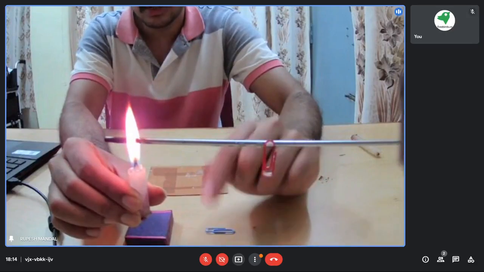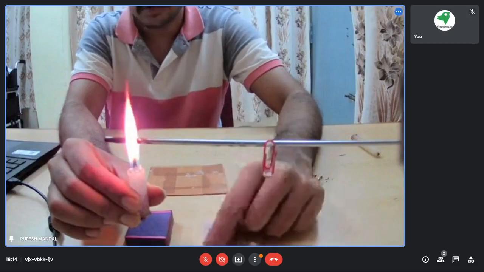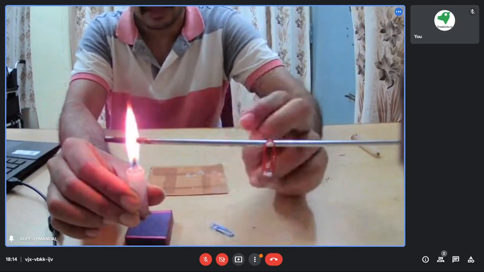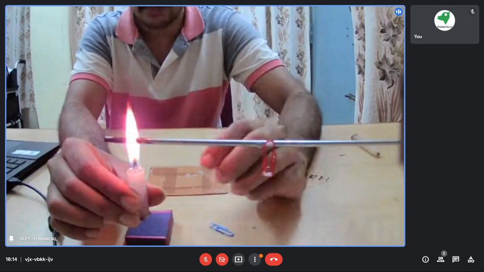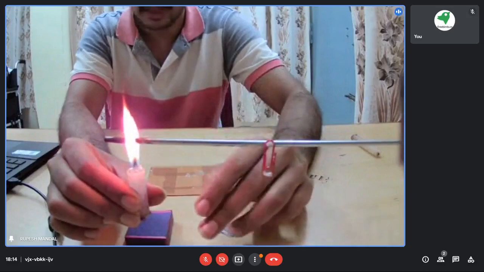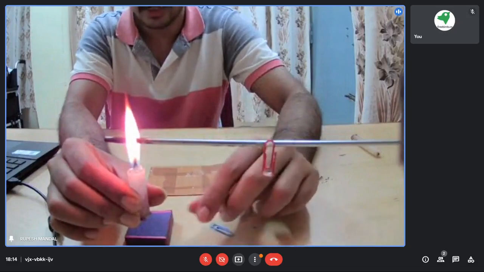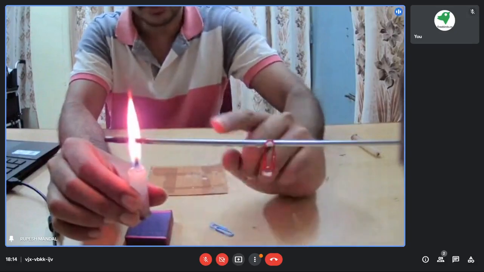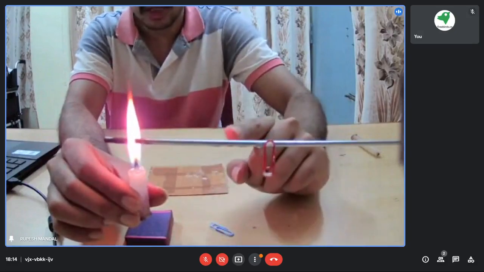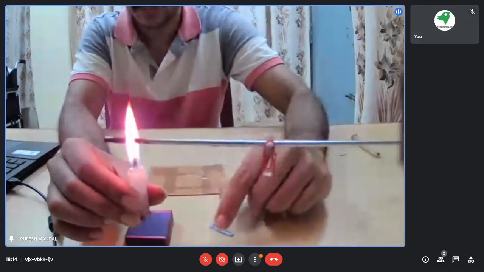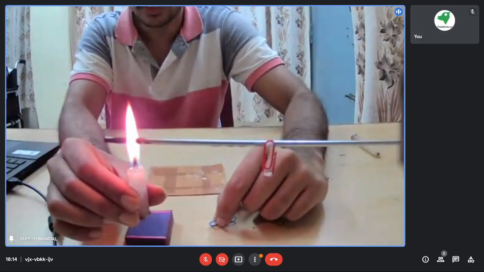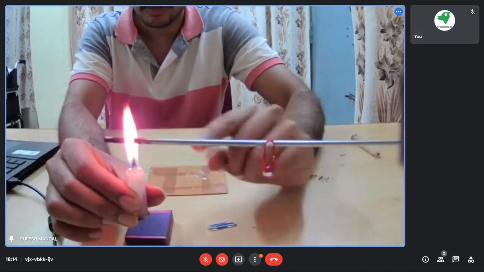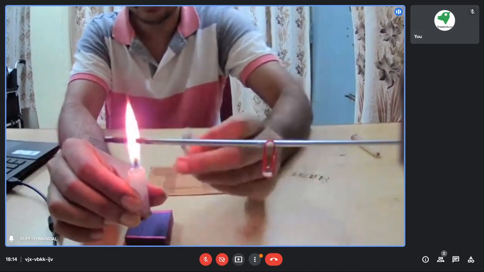So why is it falling? Because the wax attained the boiling temperature, or basically the melting temperature. So when that temperature was attained, the wax melted and it is losing its grip. So the paper clip which was here fell.